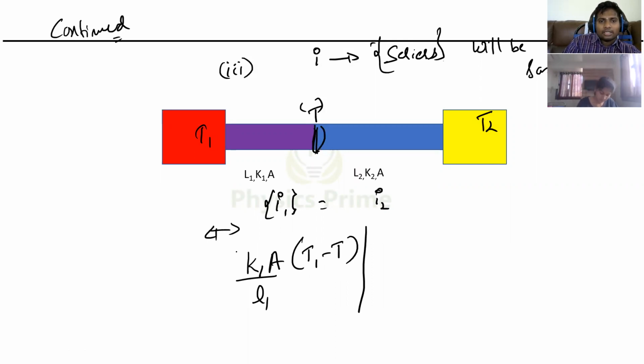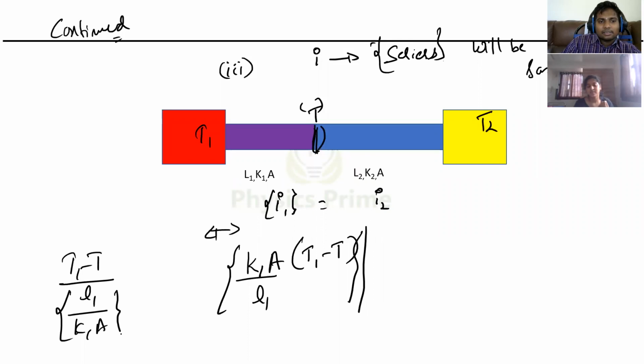Tell me. Or otherwise you can write this as potential difference by resistance R1. That is nothing but what? (T1 minus T) by (L1 by K1A), K1A. This is the current in this first rod. Current in the second rod is like this, what? (T minus T2), higher temperature minus lower temperature, divided by (L2 by K2A), or not?